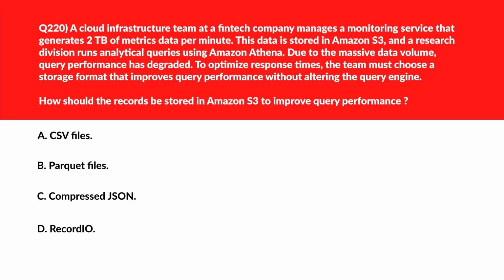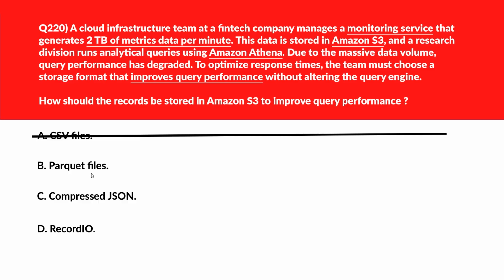Alrighty, this is an easy question, I'll say, because if you're into data engineering or have used Athena, then you might already know the correct answer. Option A says CSV files. CSV is row based and inefficient for columnar queries at scale. Incorrect. We'll move to B. B says Parquet files. Parquet is a columnar format which reduces scan time and improves query efficiency in Athena by reading only relevant columns. Let's keep this.